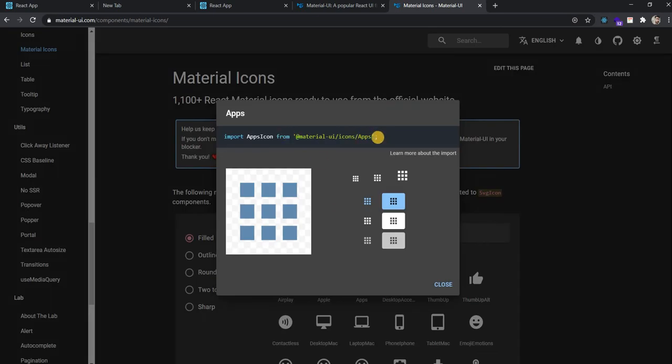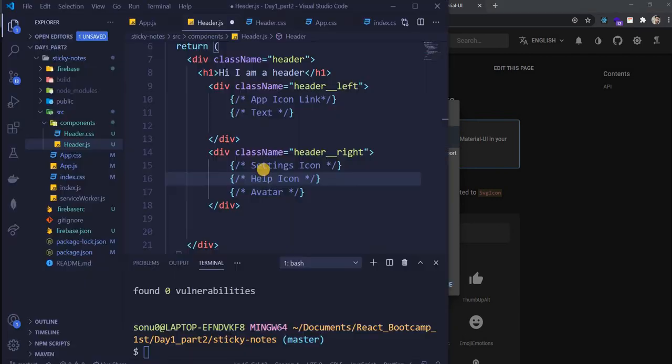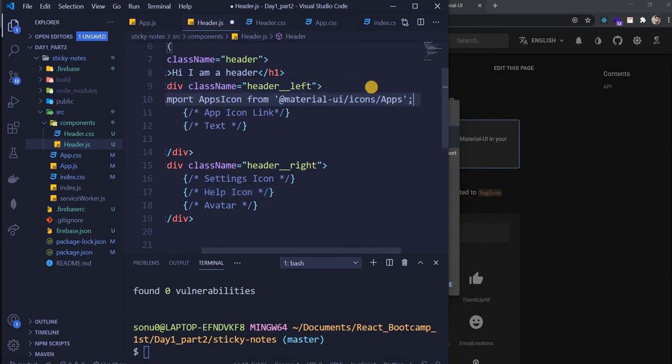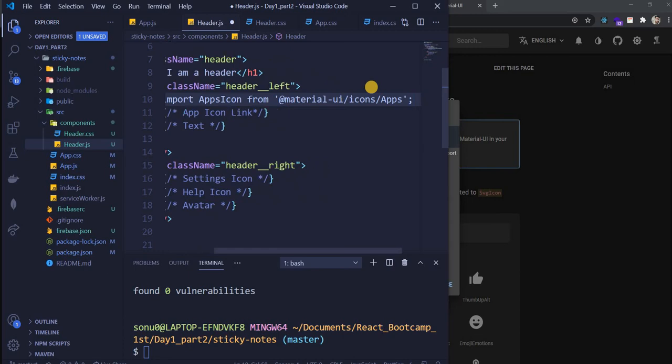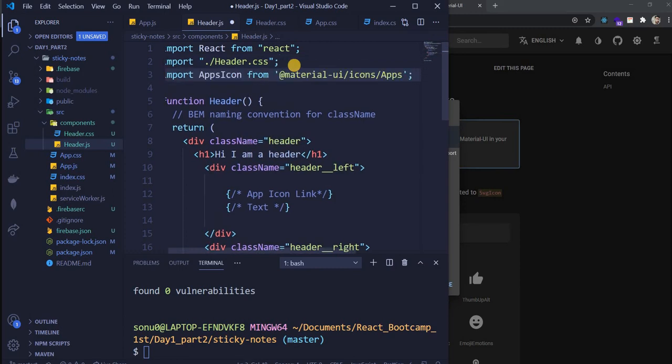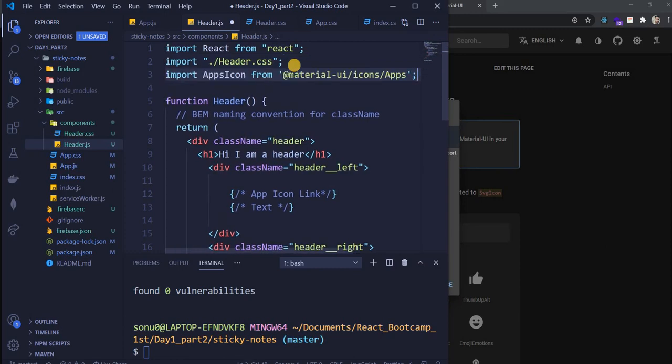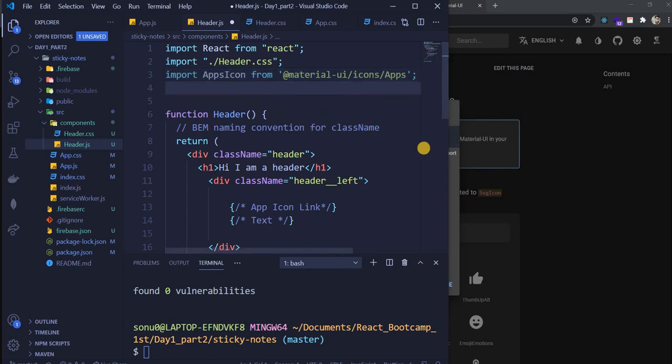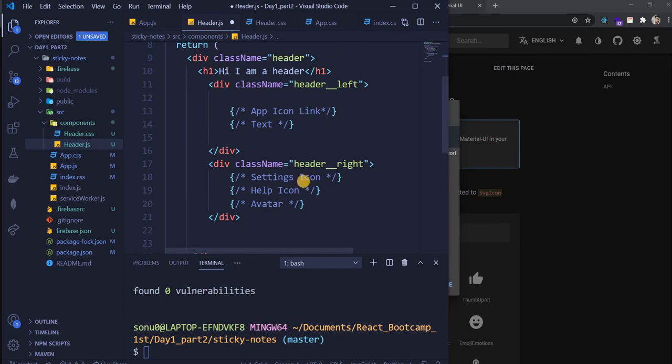It will say importing should be done like this. Let's copy this and paste it at the top. Every import should be at the top. So import AppsIcon from @material-ui/icons/Apps. Now let's import all the icons we need first so that we don't have to go back again and again.